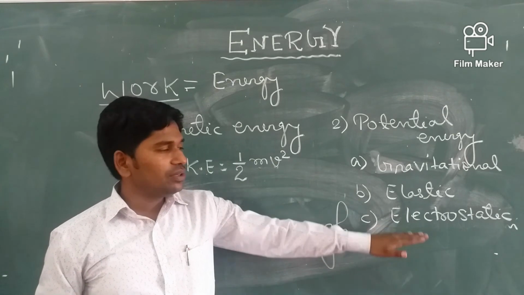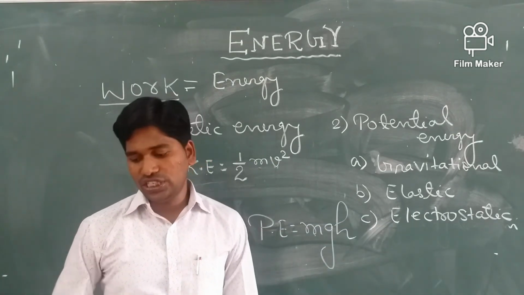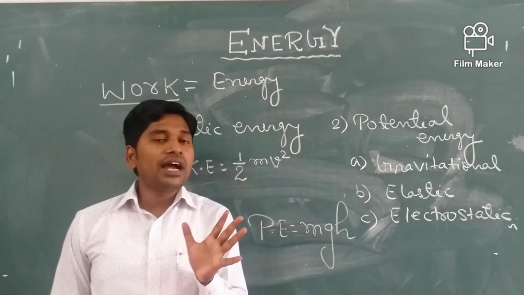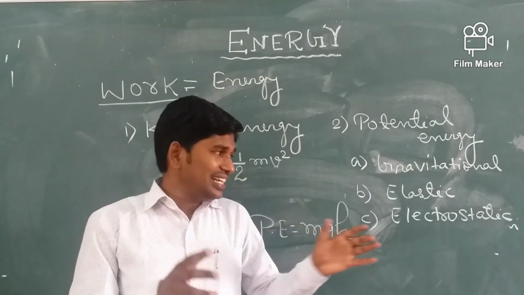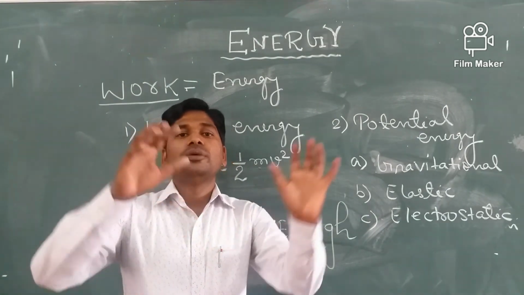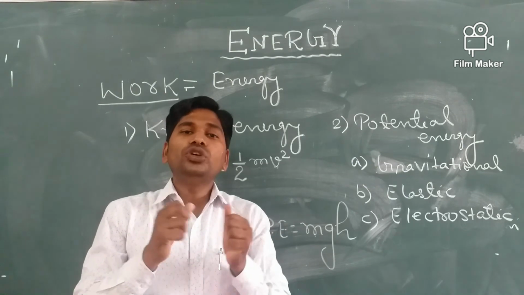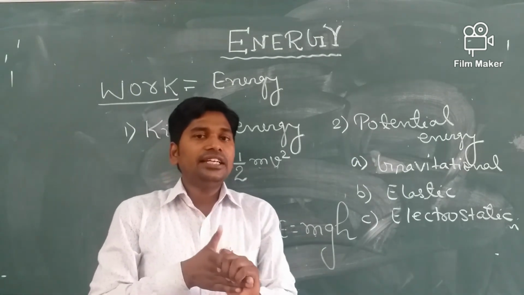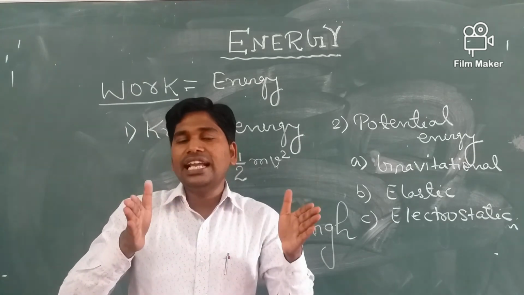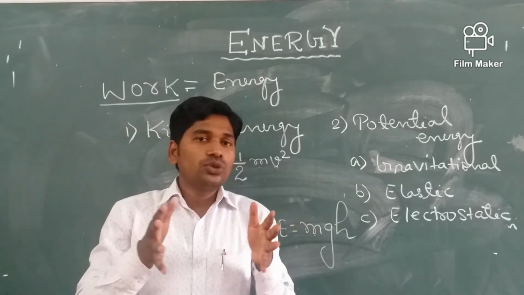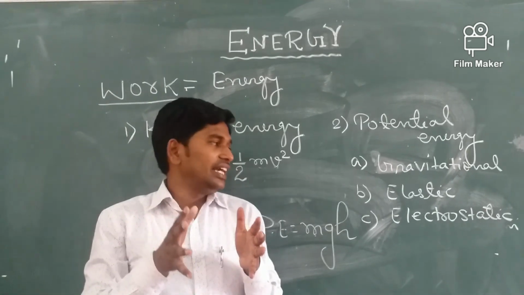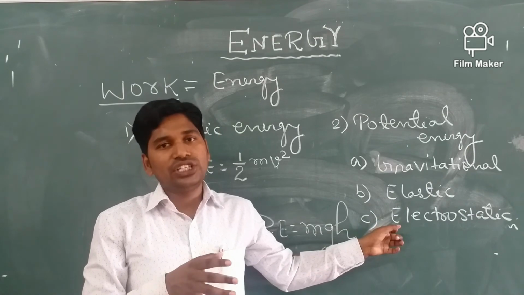And the last one is electrostatic potential energy. It is the energy which is produced between two types of charges, like charges repel each other and unlike charges attract each other. So the energy acting between the charges is known as electrostatic potential energy.